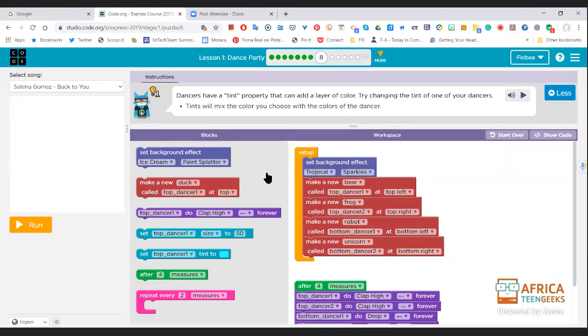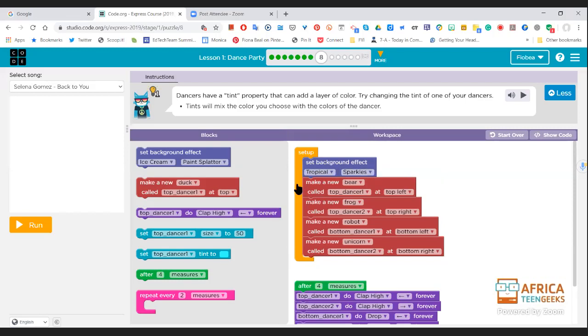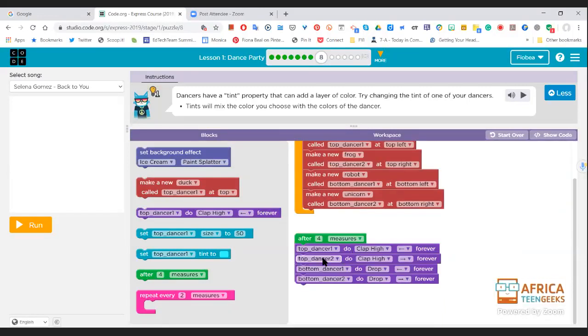Right, so now we're on puzzle 8. And puzzle 8 has got a lot of code already. So let's see, they've made a new bear called Top Dancer. Frog was there before, and it's called Top Dancer 2. Robot is Bottom Dancer, and Unicorn. So there's 4 dancers by the looks of it.